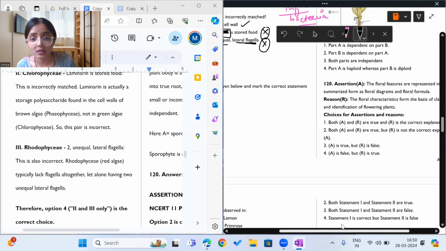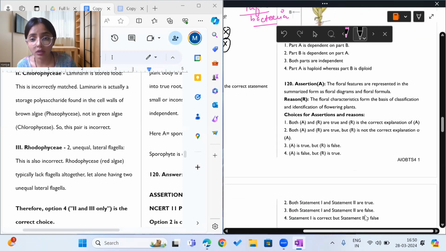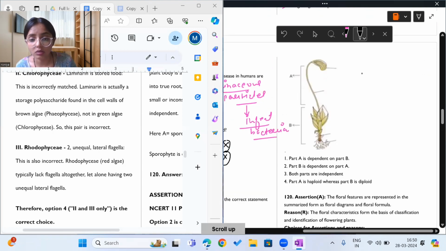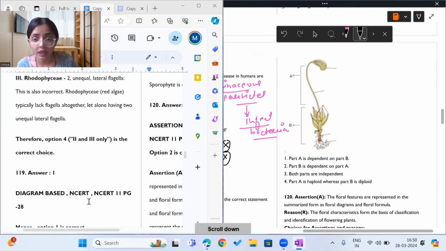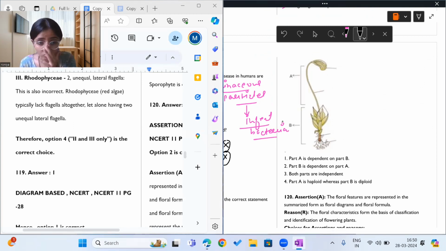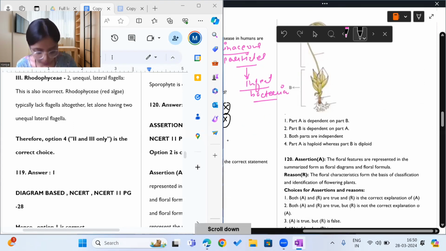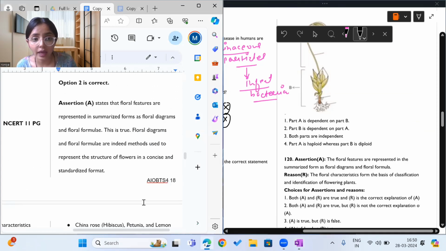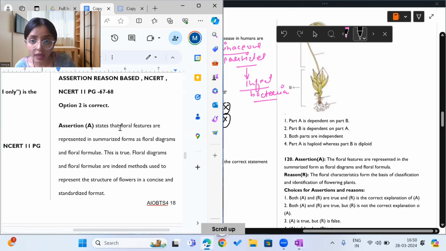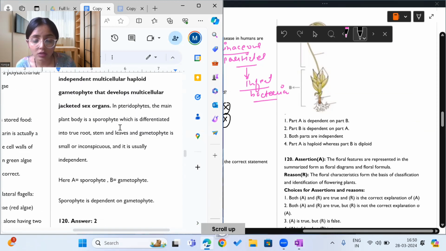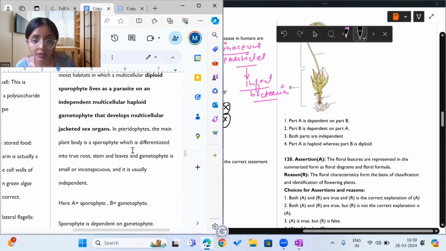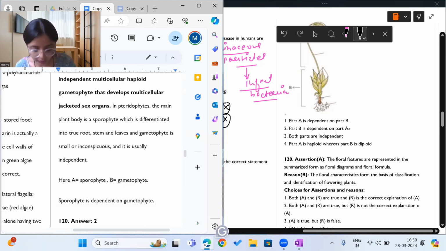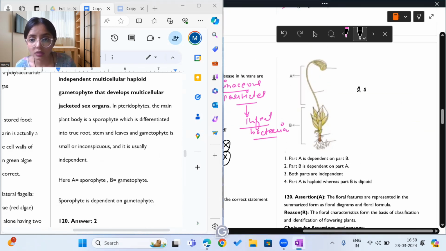What is 119 saying? Study the diagram given below and mark the correct statement. This is a diagram of a bryophyte. And we have to mark options A and B. So what is A? A is a sporophyte. What is B? B is a gametophyte. A is a sporophyte.